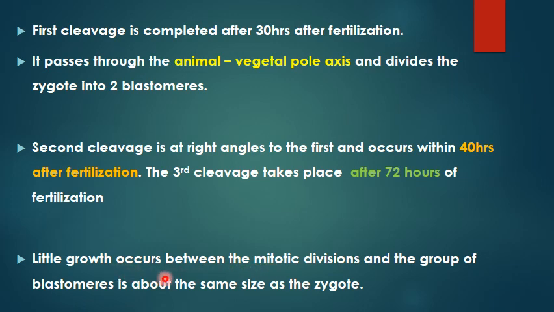So because of little growth between the mitotic divisions, we will have small blastomeres formed, and together they will be about the same size as the zygote. That means the resulting cells will be small in size. There will be no growth phase in between, but the nuclear to cytoplasmic ratio will increase, because the cytoplasm will become half, and the nuclear mass will be greater than the cytoplasmic mass. So this is the difference between cleavage division and normal mitotic division.